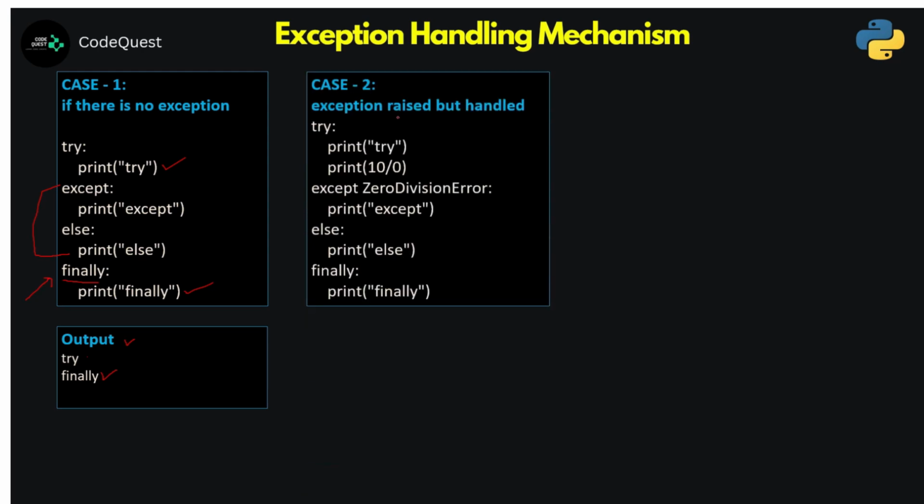Now case 2, where an exception is raised, but it is handled. You can see inside this try block, we have a message that is try, and then print 10 by 0.